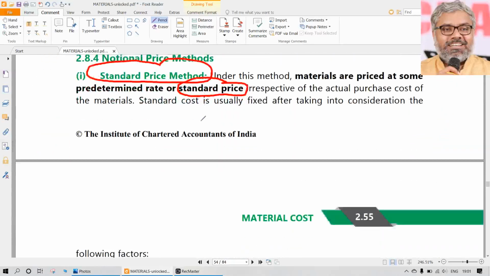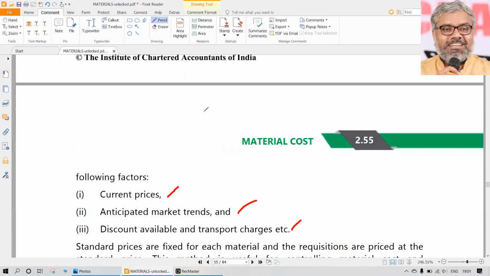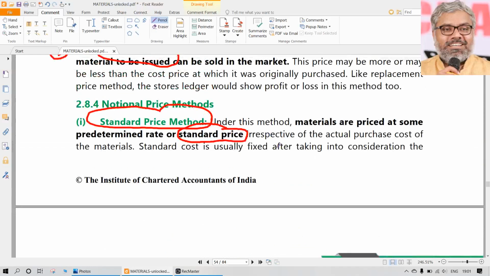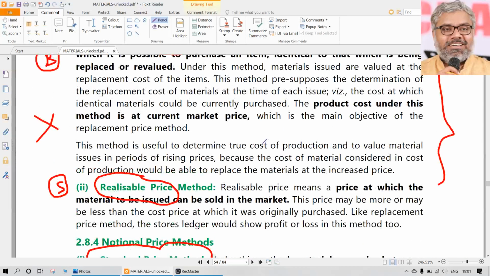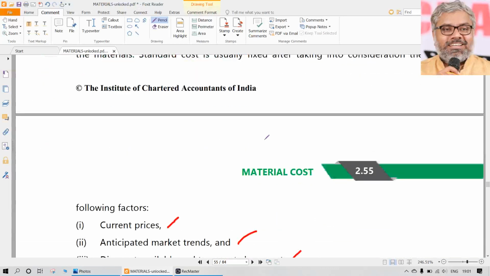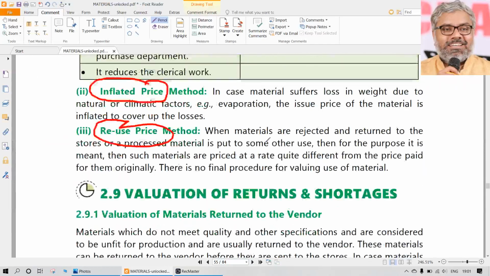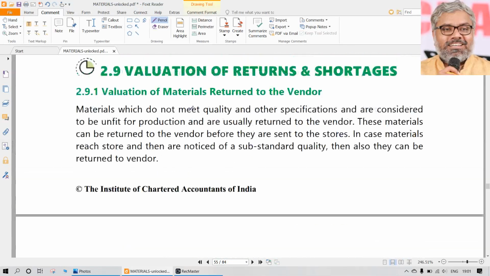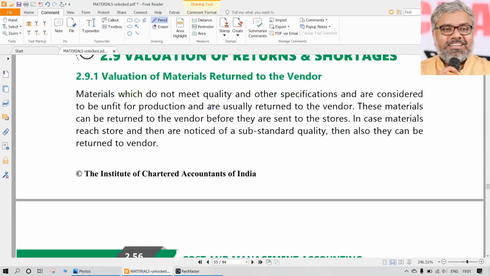Then replacement, realizable method, standard price method. Standard price problems are also possible if the standard price is given. Replacement and realizable are mostly not possible for stores ledger type problems, but they are important for Accounting Standard 2. The inflated price method and reuse price method are also only for theoretical purposes, they might be important. Other than that, for problem solving, these are basically the major methods that we should know, normally speaking.